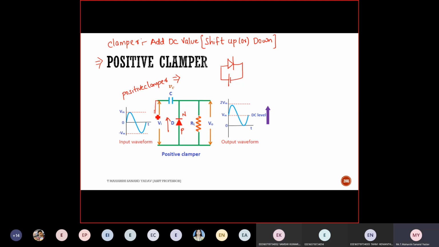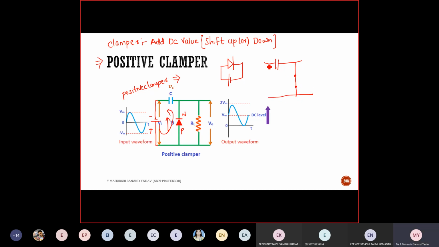So here I need to forward bias. So negative to negative, positive to positive. Here it is negative, here it is positive. Now tell me how will be the direction of flow of current? In clockwise direction or anti-clockwise? Anti-clockwise. Okay, it will be something like this. So the diagram will look something like this. For the capacitor and diode, is the diode short circuit or open circuit? Short circuit.